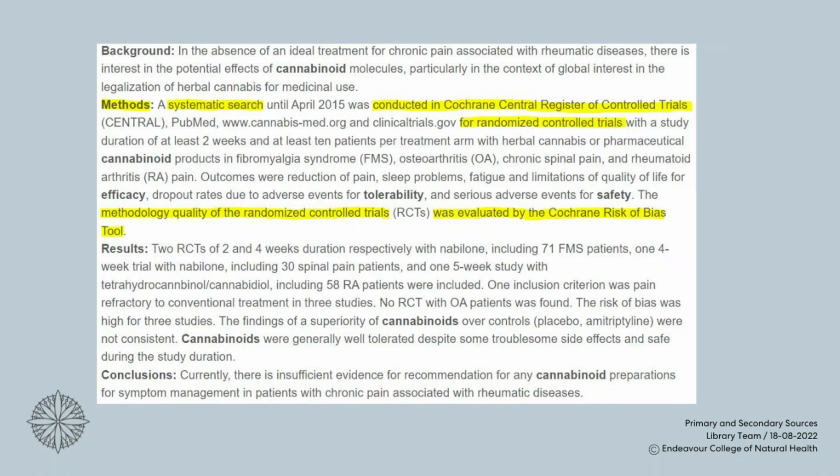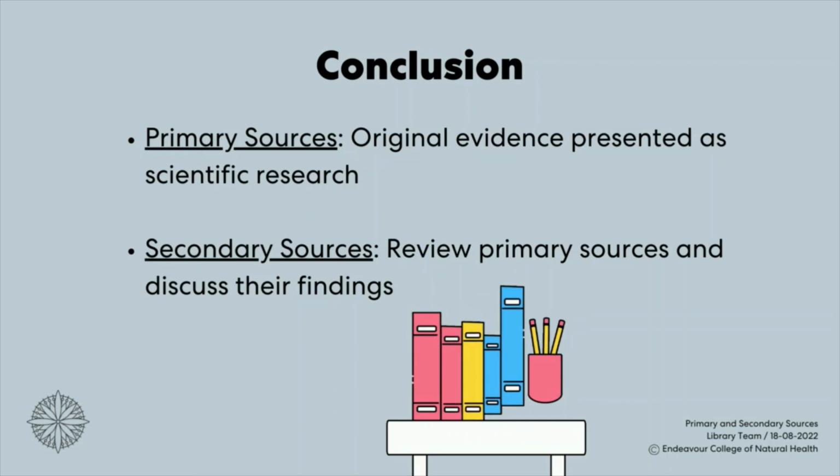To summarize, primary research articles are original sources of information that discuss the findings of experiments, while secondary research articles respond to primary research articles and discuss their findings.